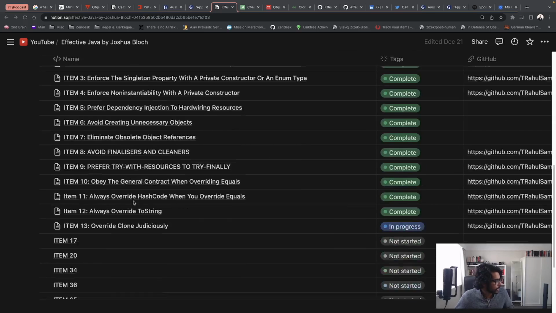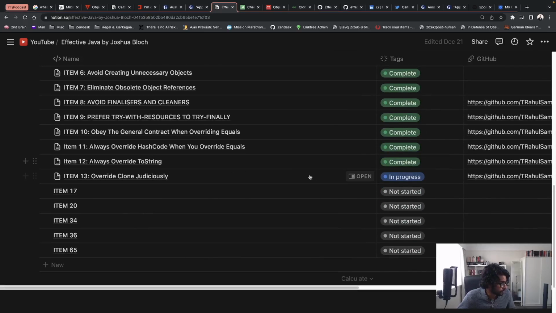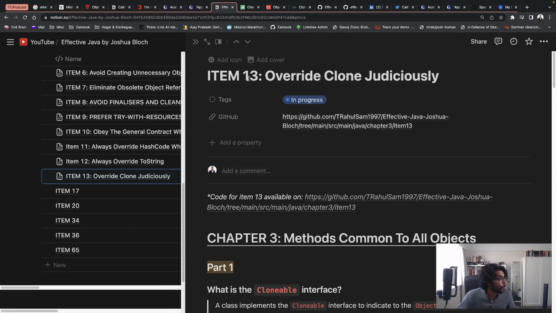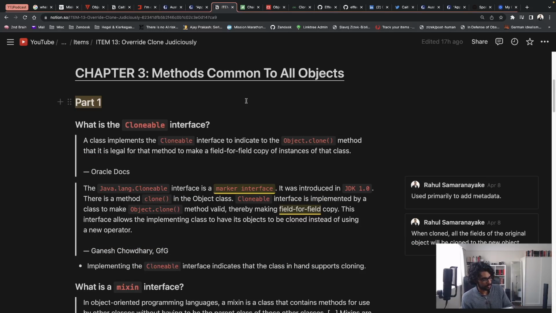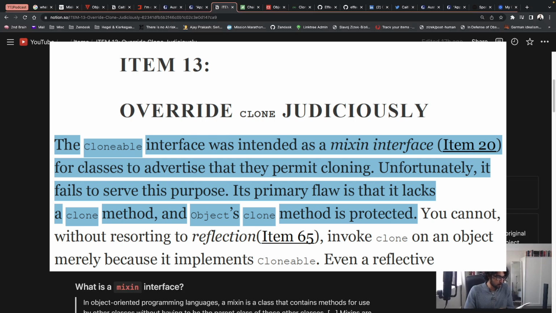Alrighty, let's get started with Item 13, which states: override clone judiciously. And since we've been on Chapter 3, this item itself is a part of methods common to all objects. So for starters, the very first two sentences of the item state: the Cloneable interface was intended as a mixin interface for classes to advertise that they permit cloning.